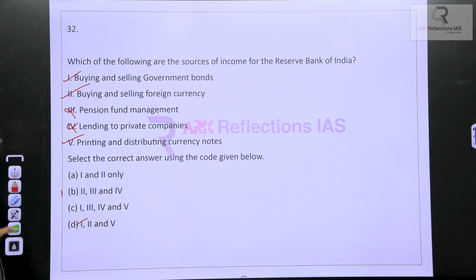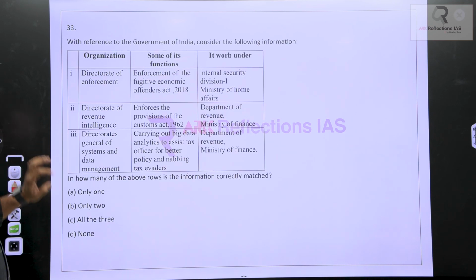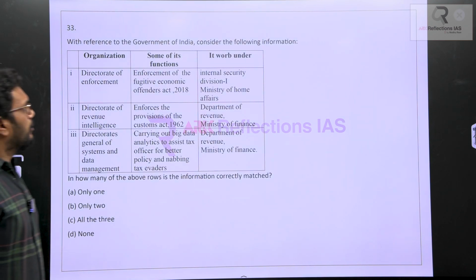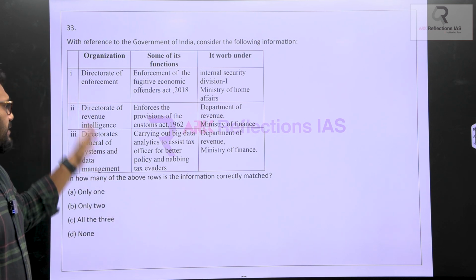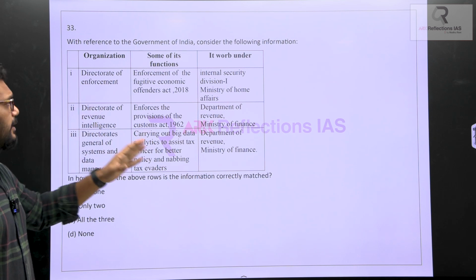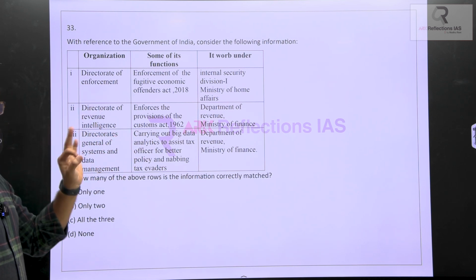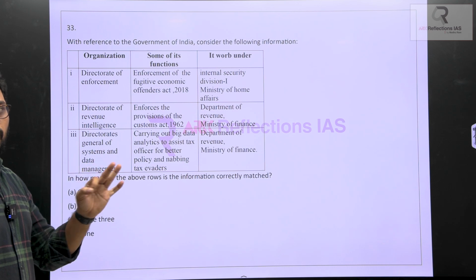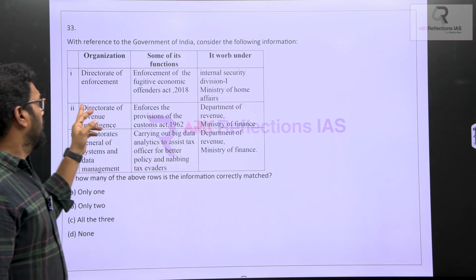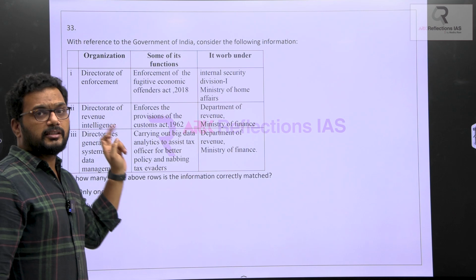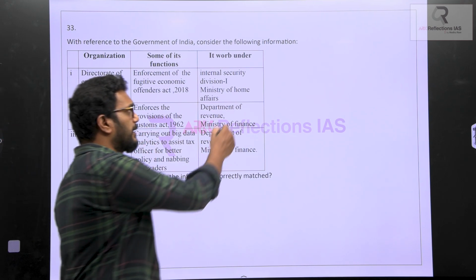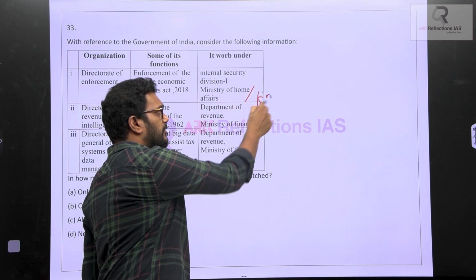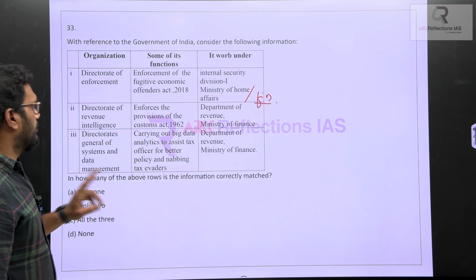Next, with reference to the Government of India, this is very simple. Here he has given a few organizations or departments. On the other side, he is asking what their responsibilities are and which ministry they come under. In such cases, simply, the Directorate of Enforcement, that is the enforcement department, will not come under the Home Ministry; rather it will come directly under the Finance Ministry itself, and hence all three of them come under the Finance Ministry.